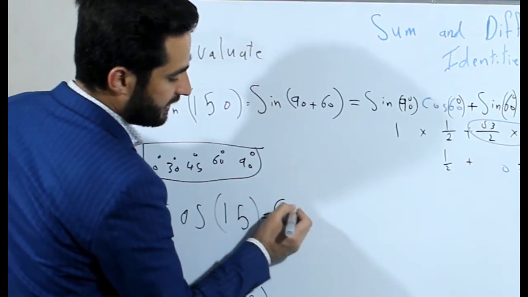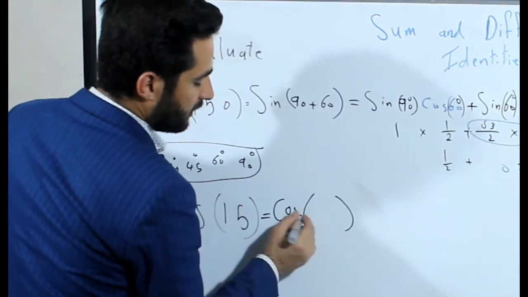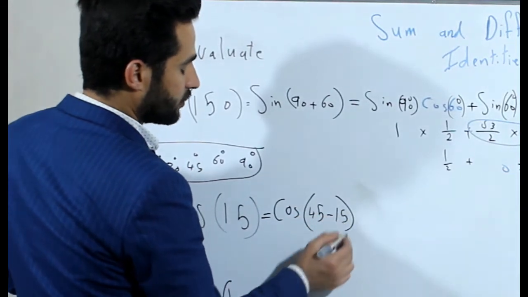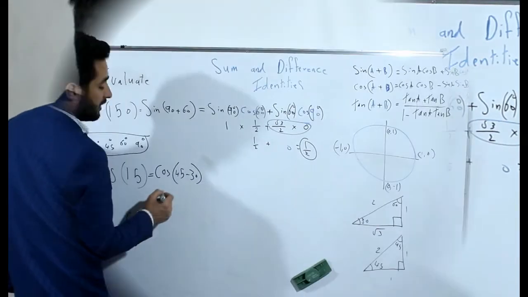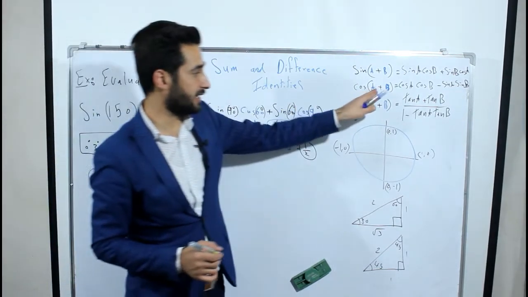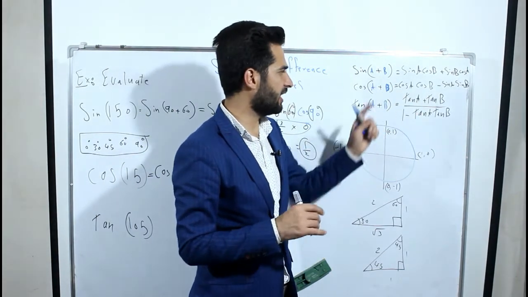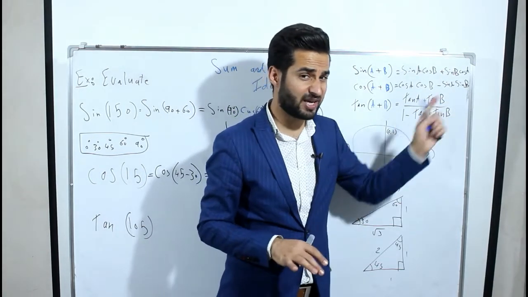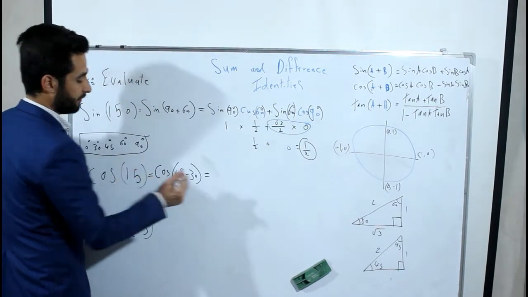This is equal to cosine. We can say instead of 15 I can write 45 minus 30. Then this is equal to what? Cosine, we know that he is jealous. For A minus B, he will say the apple and banana, I will eat it and I will change the sign and I will never give any to my brother. So he will say both are for me.